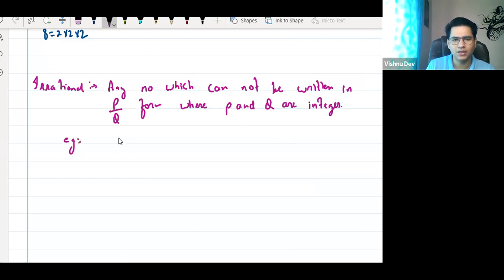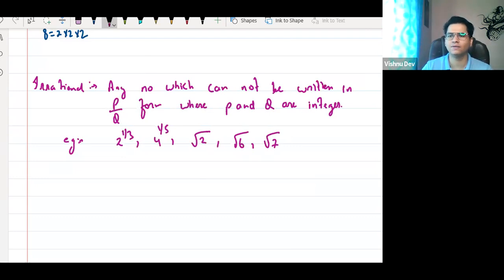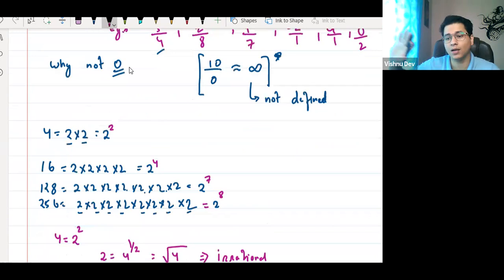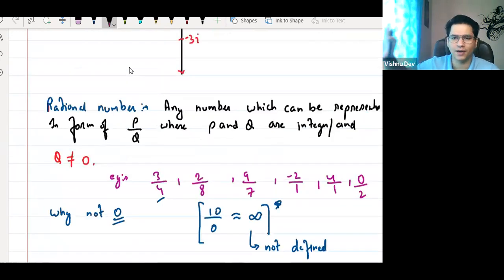Example: 2 to the power 1 by 3, 4 to the power 1 by 5, root 2, root 6, root 7. So see, these are irrational. We'll see in detail what is the meaning of root and what is the meaning of a fractional power. Irrational is a whole separate chapter. Don't worry.